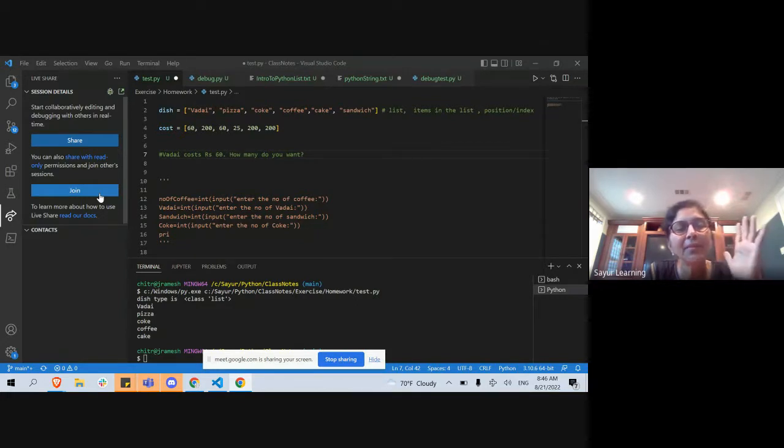Because the way live share works is it uses your GitHub. One way is it has many other ways, but one way is to use GitHub to identify the other user. Whichever user I share with, GitHub is one of the things that it uses. Right now you don't show up as my contact.